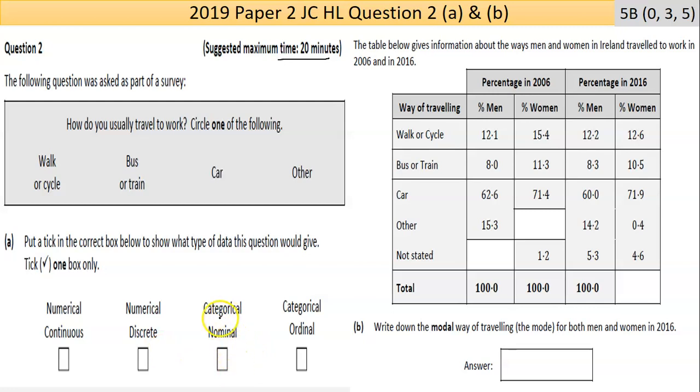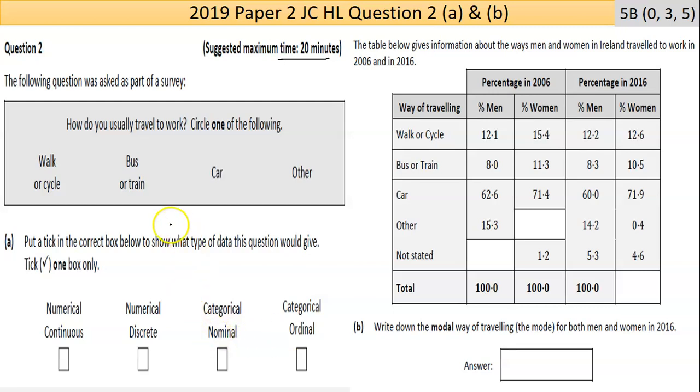Categorical nominal is where you're using not a number but a word to describe, with no ranking or order to it, like the colors of the rainbow. I'm colorblind, so I won't go down that road. Categorical ordinal is where things are ordered: who came first, second, third, or the best and worst. So there's kind of an order to that.